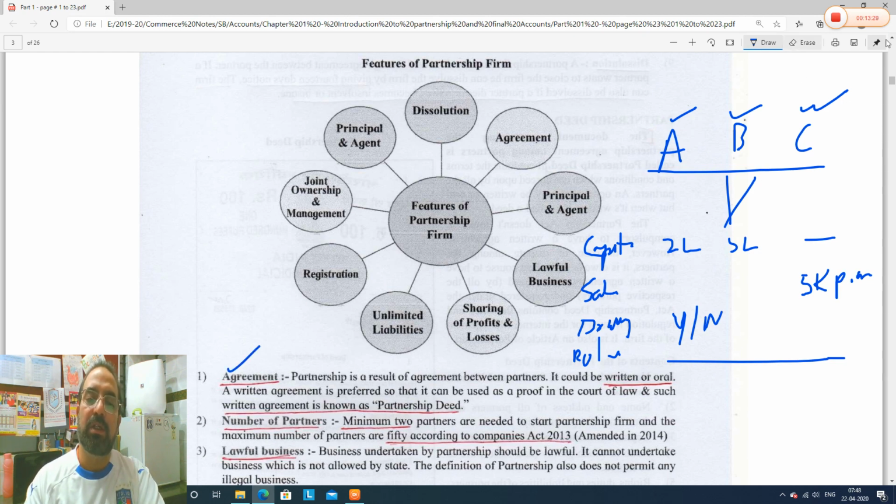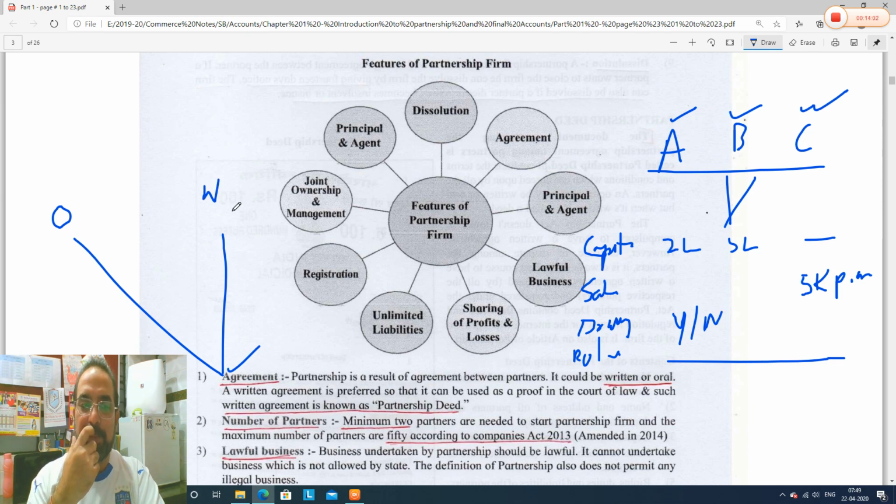Now agreement can be of two types. Either A, B and C will agree to it orally. Orally means they will discuss in between and then they will start business and it's fine. No problem. We are best friends and there will be no issues among us. So orally they will agree. Orally means there is nothing in writing. And there is one more possibility. They will do the agreement in a written form. A written form is what? In black and white on a stamp paper, or they will document somewhere. So these are the two possibilities.